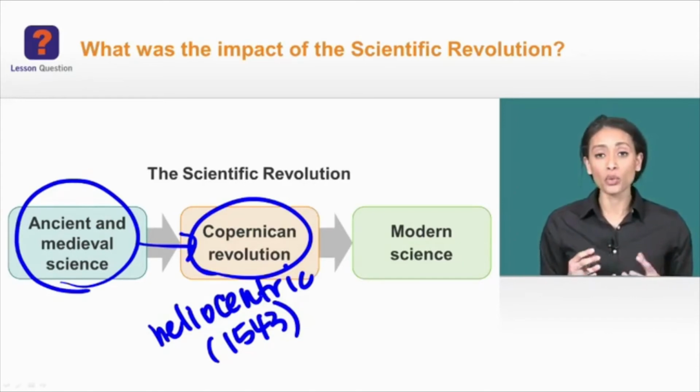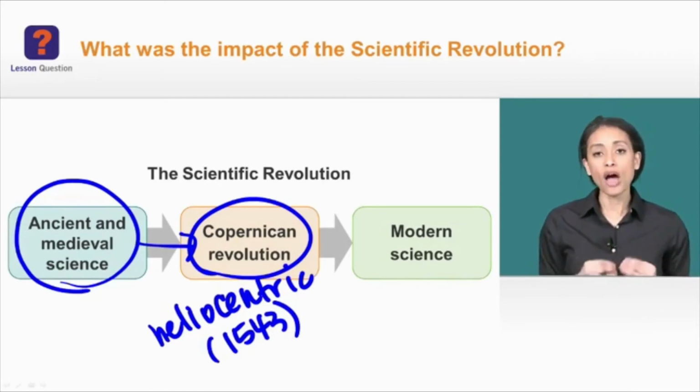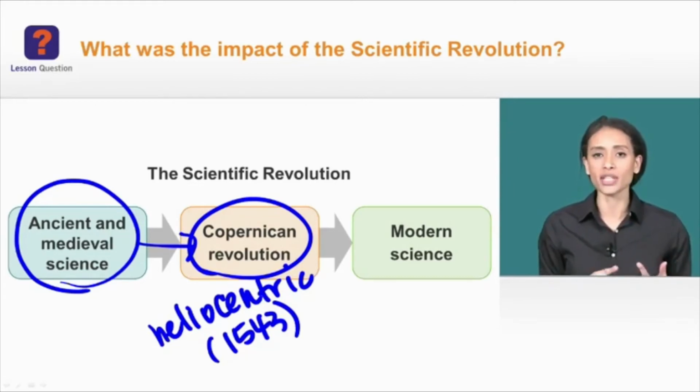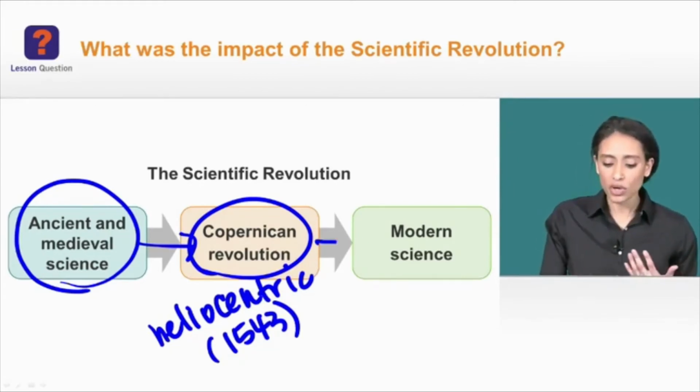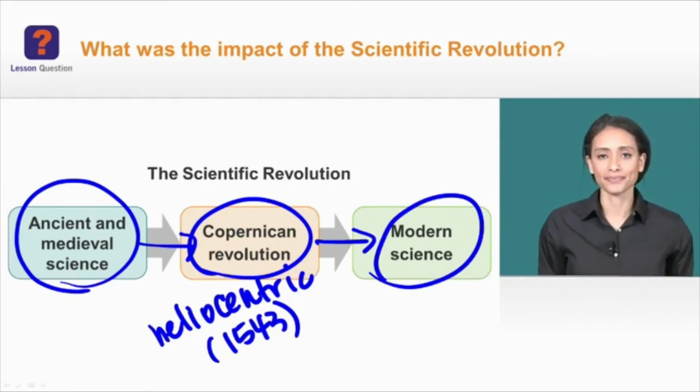Now, this is going to really change the way people see the world, because now they don't think that they're at the center of it anymore. Now, other thinkers, Isaac Newton, Robert Boyle, René Descartes, they're going to take these new ideas and push them further in the realms of science, math, and kind of scientific inquiry. And this is going to bring us into our modern science as we know it today.